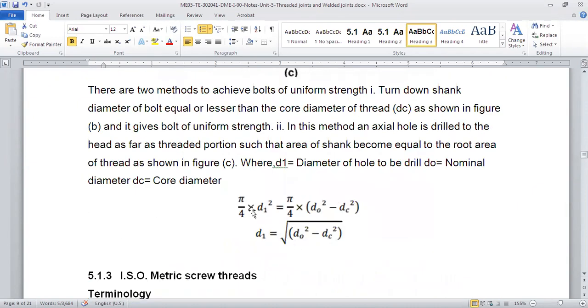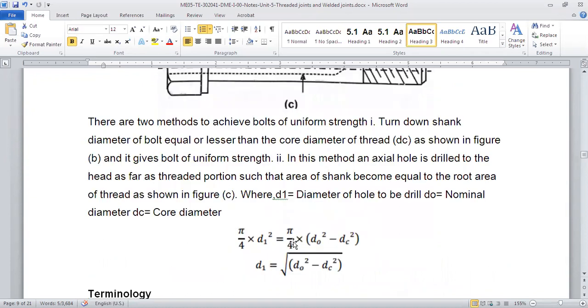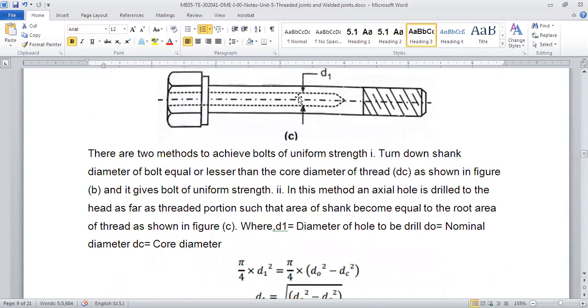So it is shown here. Pi by 4 d1 square is equal to pi by 4 do square minus pi by 4 dc square. This is another way of doing it. Basically we want to take out an area equal to the area of the outside or nominal diameter minus the core diameter. So what is this area? Pi by 4 do square minus pi by 4 dc square. This is the area which we would like to take out from this shank, right? What is that? Pi by 4 d1 square. So it is one and the same thing.